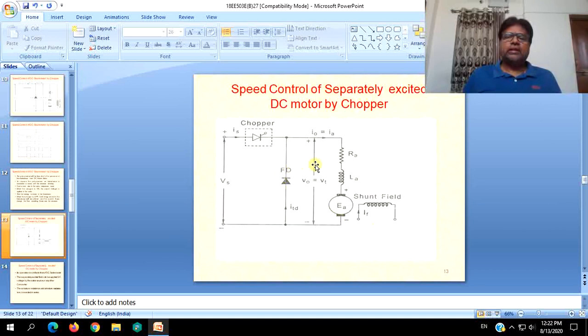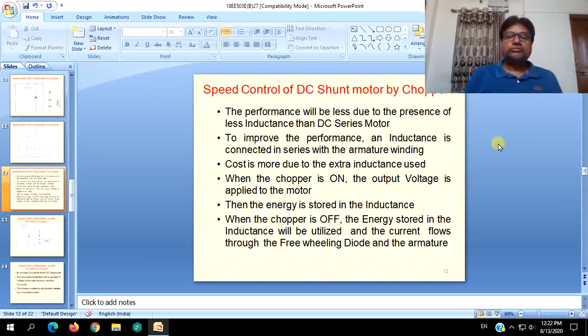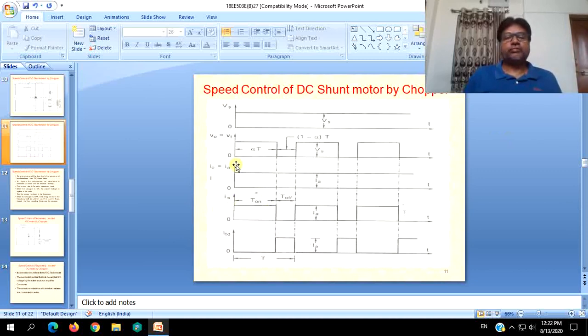And the remaining circuit is the same, just similar to the series motor, where armature, inductance and resistance are shown in series like this. This is not a series field. Armature, resistance and inductance are represented, and also back EMF. During turn on, similar to the series motor, the same waveforms come into picture.